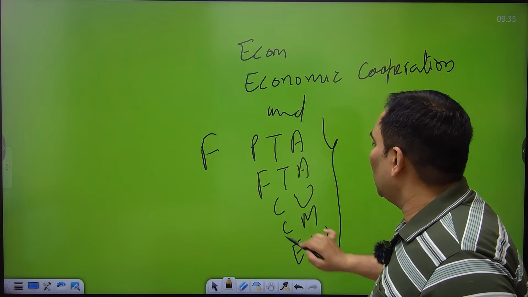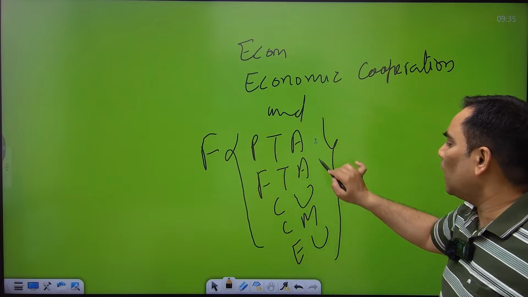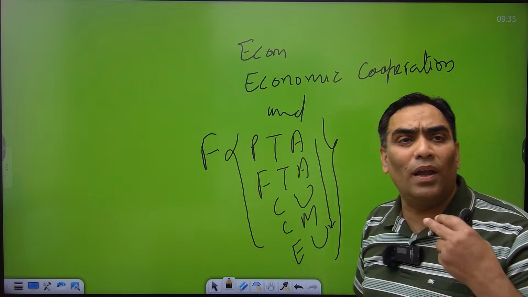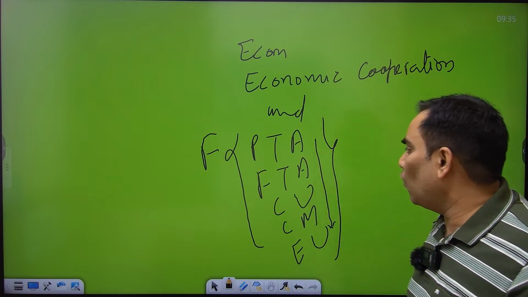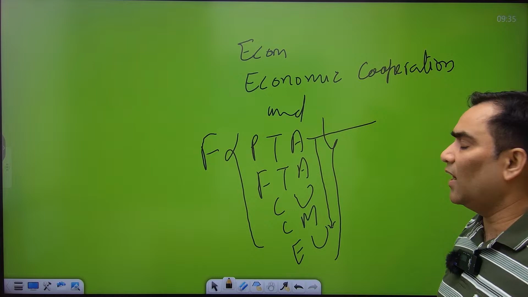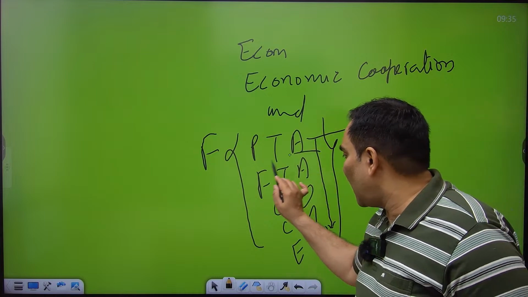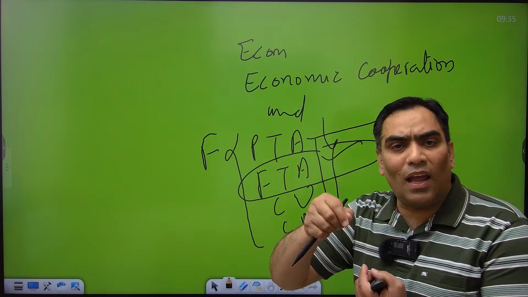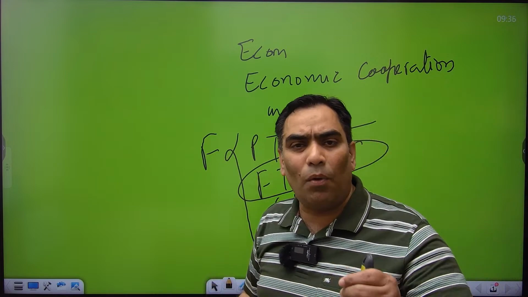So this is the hierarchy of economic interaction among nations. After the preferential trade agreement comes the free trade agreement, meaning the economic interaction further increases among the nations.